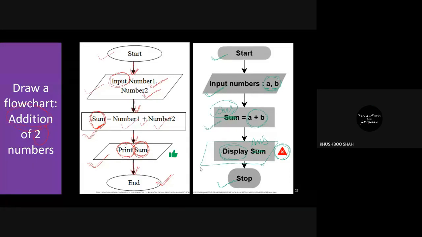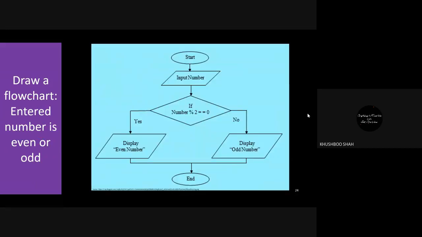So this is your first example. It's very easy, very simple, and gradually when we do more and more practice, we'll have a better idea for this. Now, the second, here we have another example. Draw a flow chart for whether the entered number is even or odd. So the question is something like this. Draw a flow chart to check that the given number is even or odd.